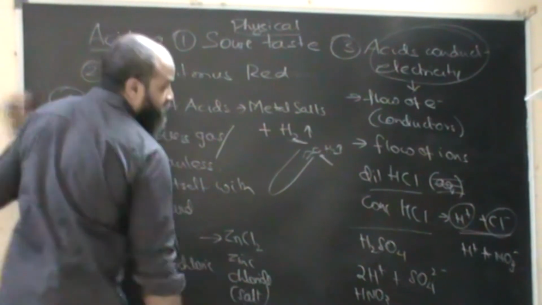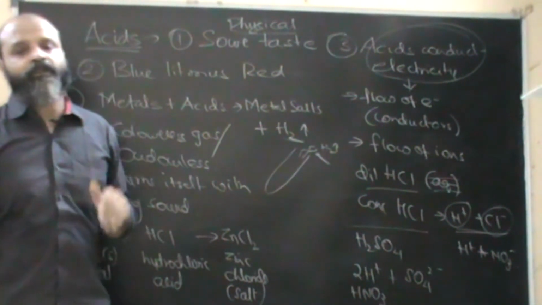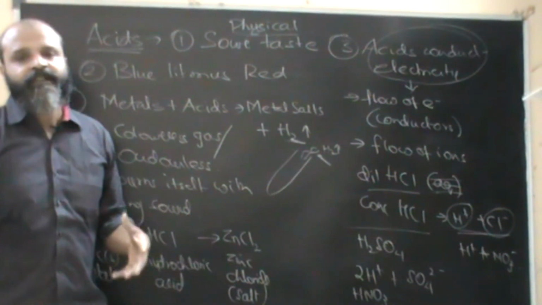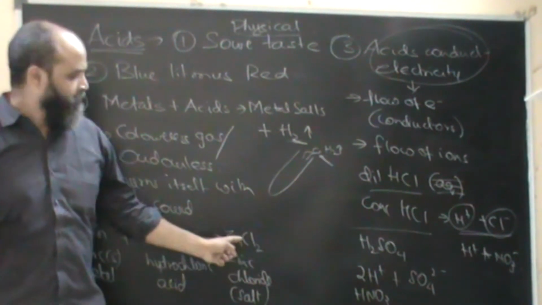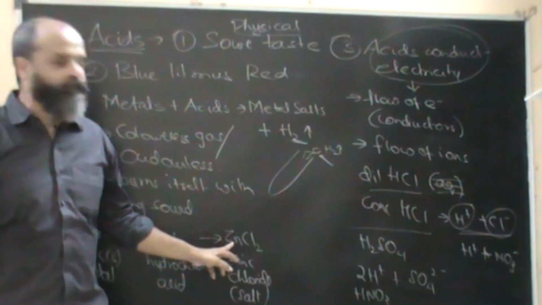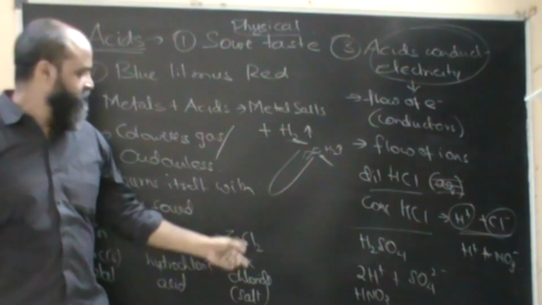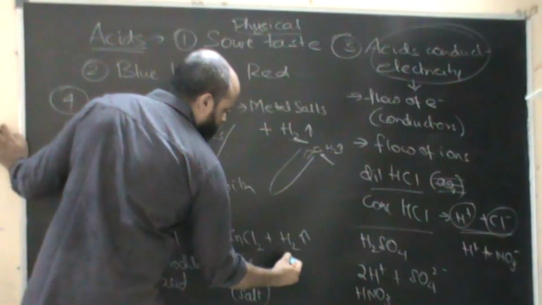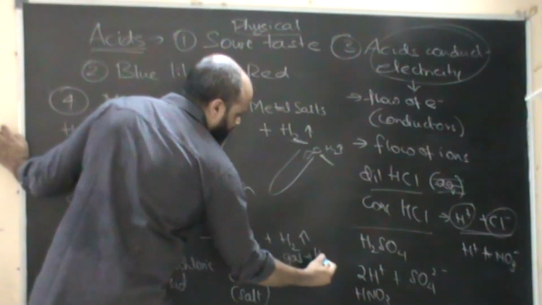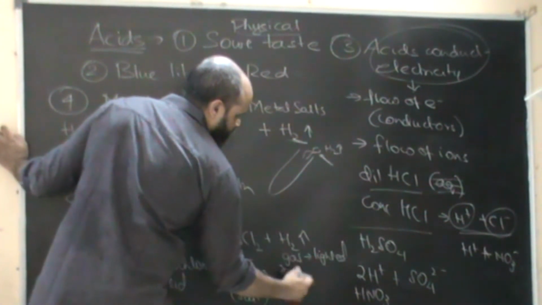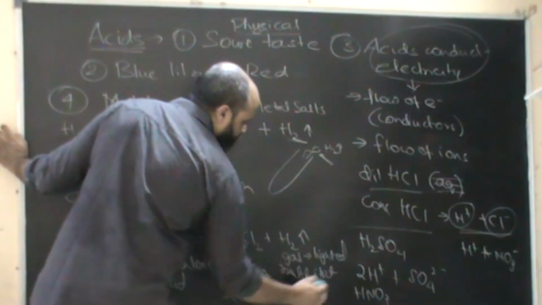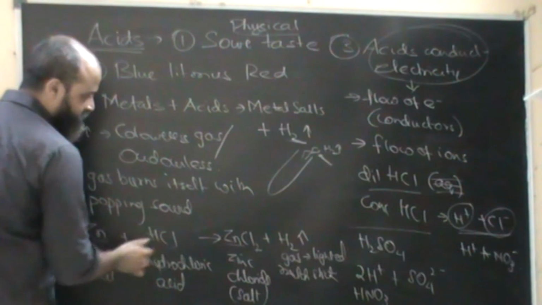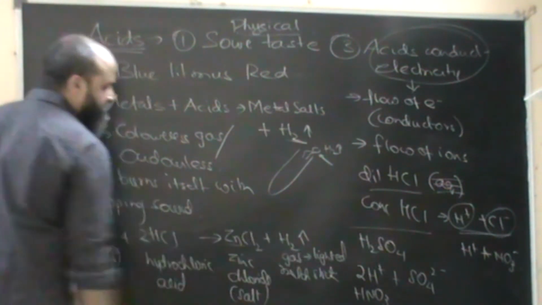We need to be very precise about what is a salt. Salt is not something which is salty in taste. Salt basically means a combination of a metal and a non-metal, or rather a combination of positive and negative radicals. So this is a salt, ZnCl2, and hydrogen gas is evolved, which we confirm with a lighted matchstick, which will give us a popping sound. Now let's look at the balance. We have Zn. Cl, obviously it is not balanced, so we put 2. Now it gets balanced.